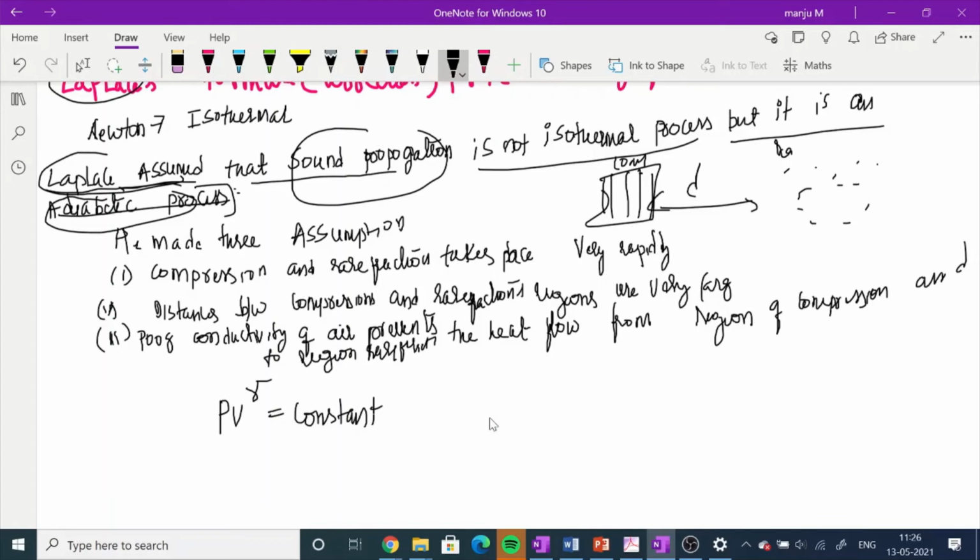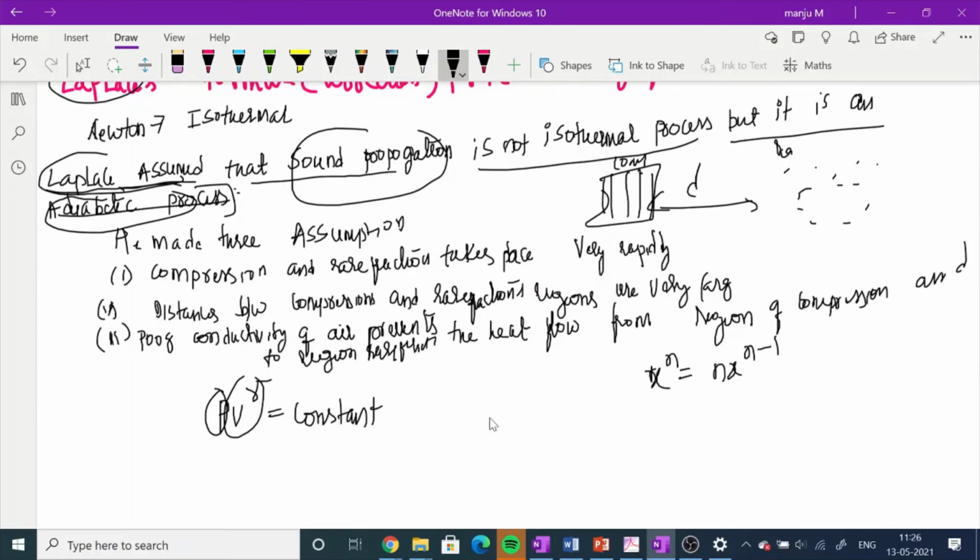Now if I differentiate this, we know that x to the power of n differentiates to n x to the power of n minus 1. Here P is variable and V to the power of gamma is variable, so we have to differentiate by parts.